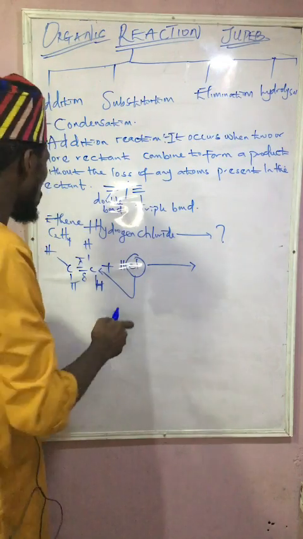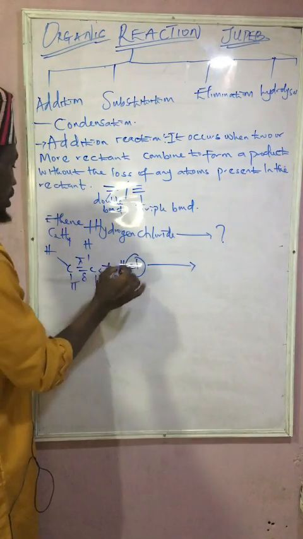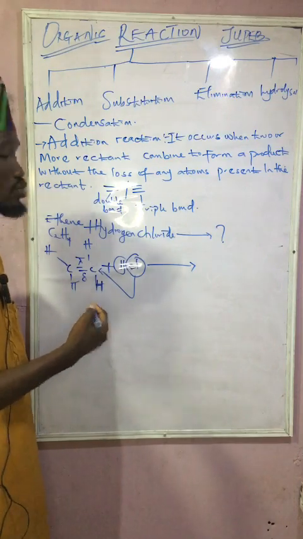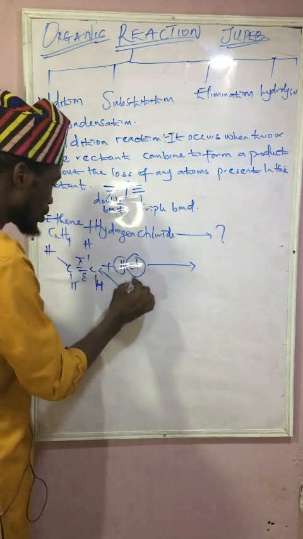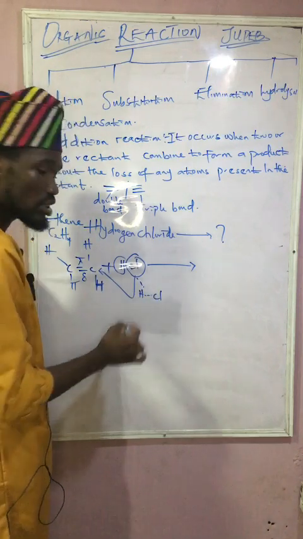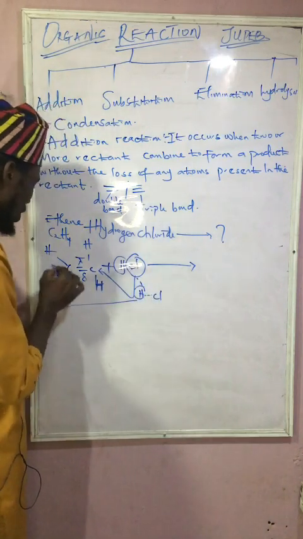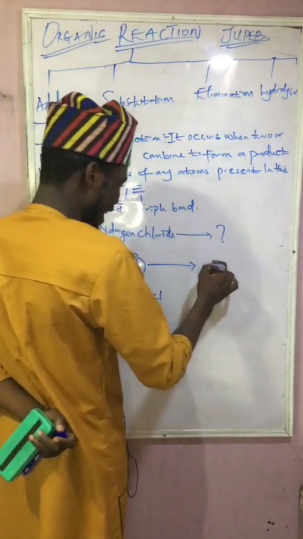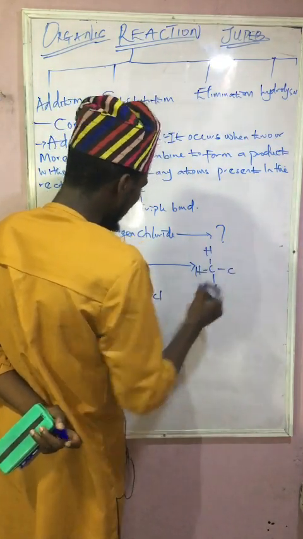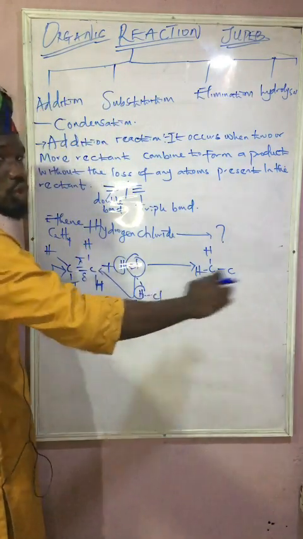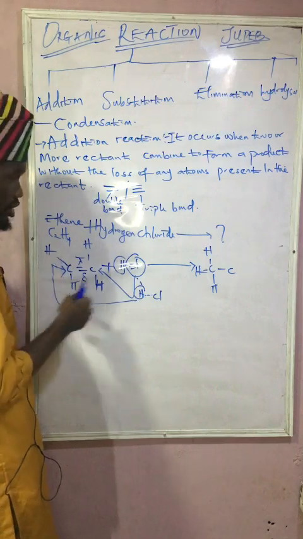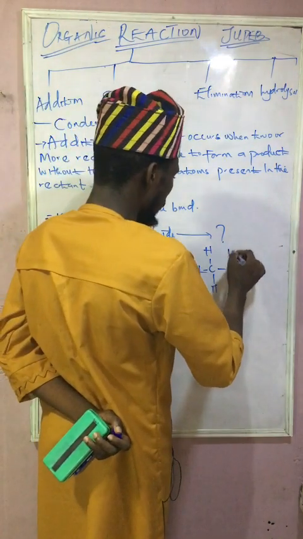Is that clear now? So with what you have on the board here, if this chlorine has that priority to break this double bond, mind you, the cleavage of this is this. So hydrogen here will be coming to this place. With that, I can say that I have this, and mind you, this bond is going to turn to a single bond. We are left with a sigma bond, not a pi bond. So is that clear now? With that, I can say that I have one hydrogen here.